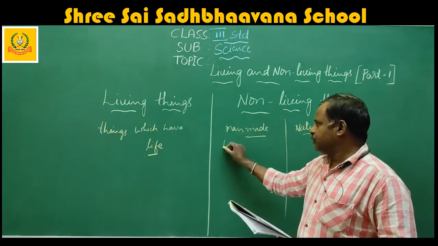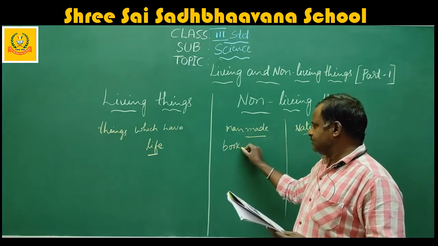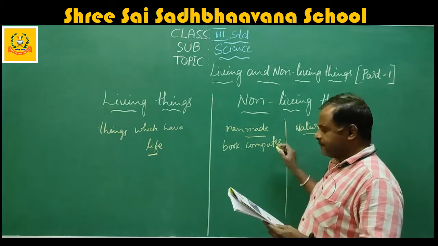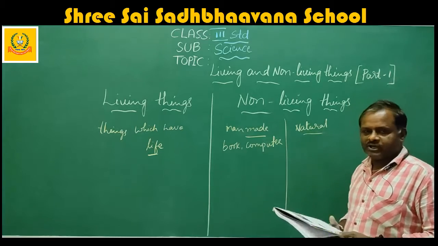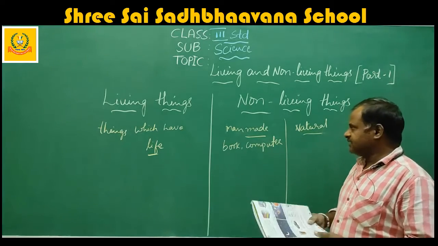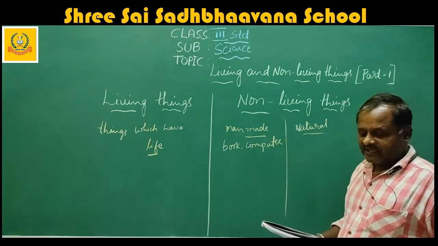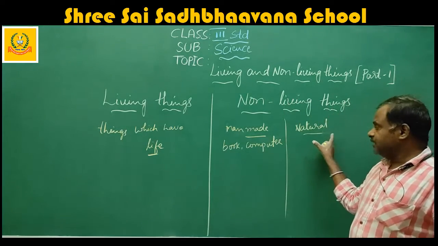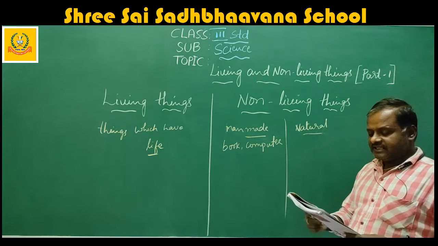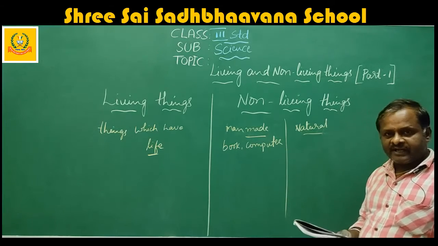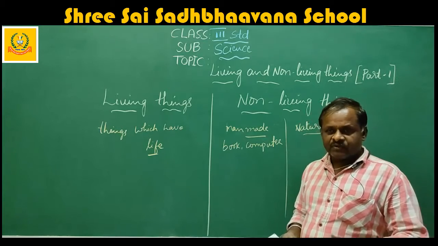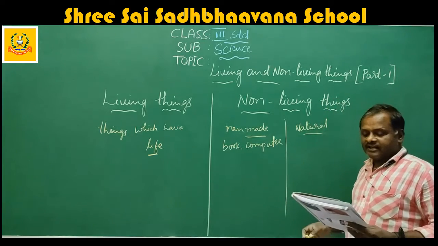Things like book, computer. These are all man-made materials. Book, computer, clothes, your mobile. These are all man-made. They are called man-made non-living things. Then when you come to natural, they are all the sun, the moon, the planet. These are all made by nature. They are created by nature. So they are called natural non-living things.